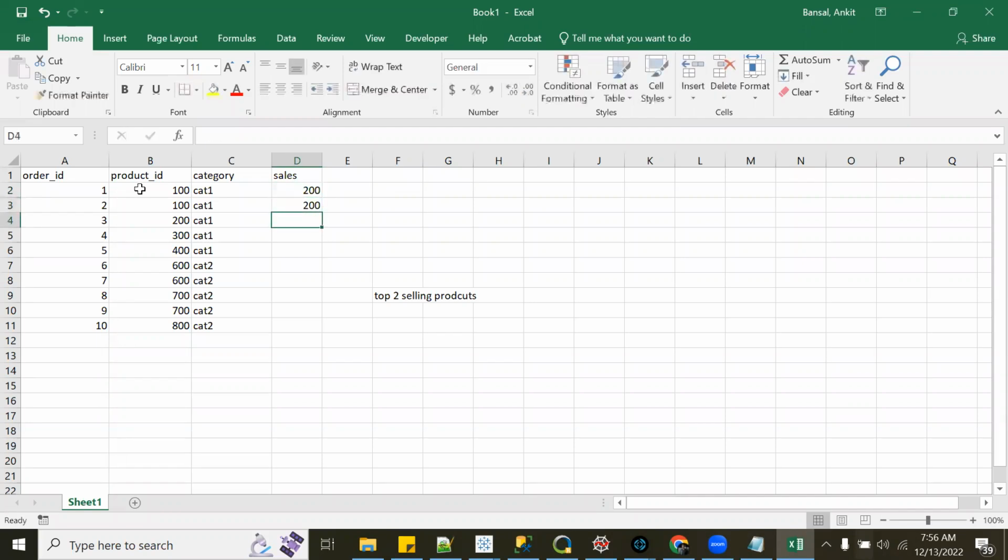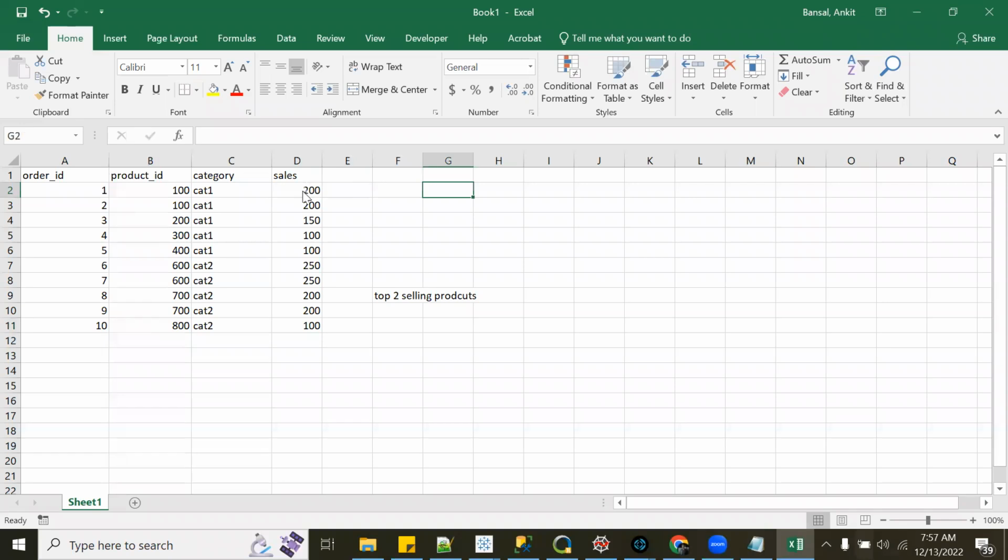And then sales: 200, 400. Let's say 200 only because it is the same product. Then we have 150, then again 250, 250. Let's say this is my data, so I have product IDs, category, and sales.